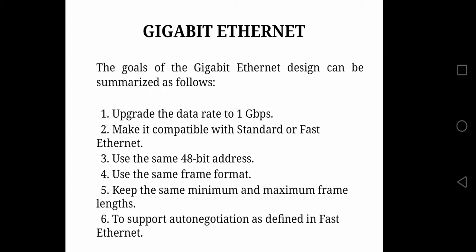Then the fourth goal: it uses the same frame format as standard and fast Ethernet, having fields like preamble, SFD, destination address, source address, length or type field, data and padding, and the last one is CRC. And the last goal is that it supports auto negotiation. Auto negotiation feature is supported both in Gigabit Ethernet and in fast Ethernet.